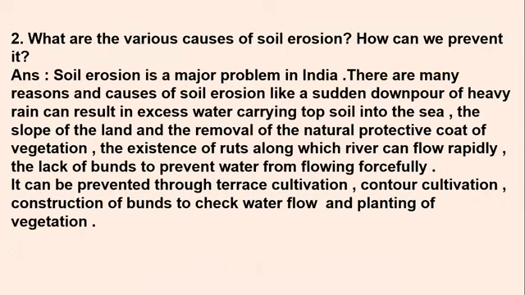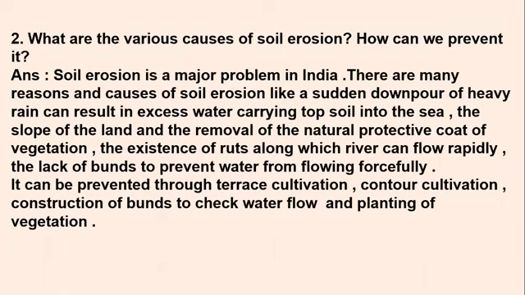like sudden downpour of heavy rain, which can result in excess water carrying topsoil into the sea, the slope of the land and the removal of the natural protective coat of vegetation, the existence of ruts along which rivers can flow rapidly, and the lack of bunds to prevent water from flowing forcefully. So these are the causes of soil erosion, students.